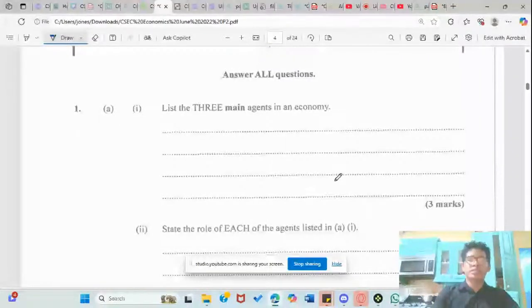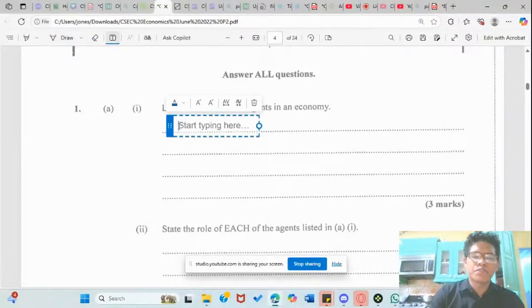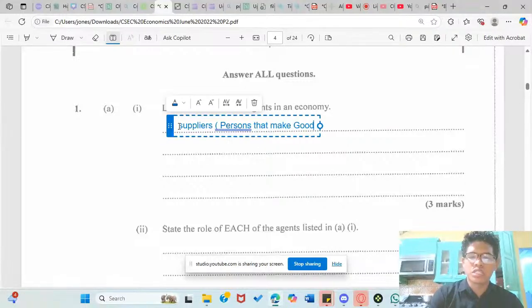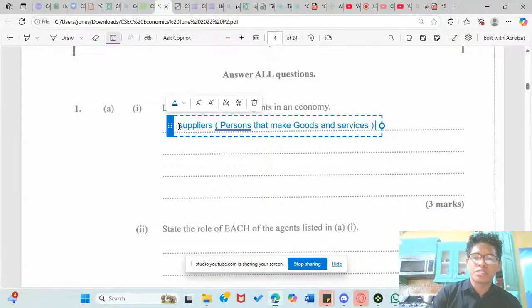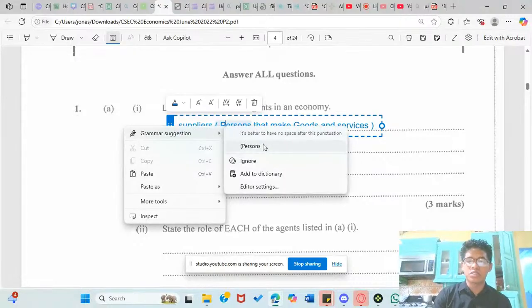It says here, name the 3 main agents of an economy. We have the suppliers, the persons that make goods and services.